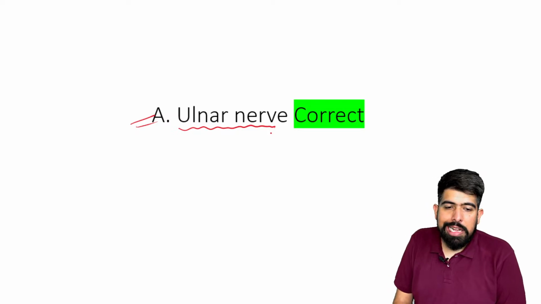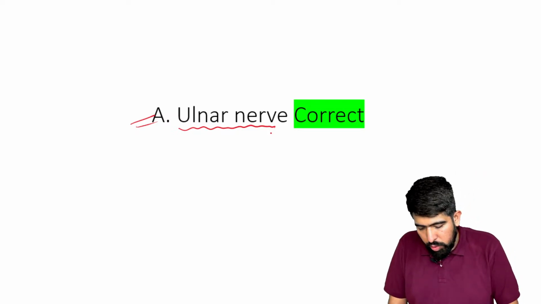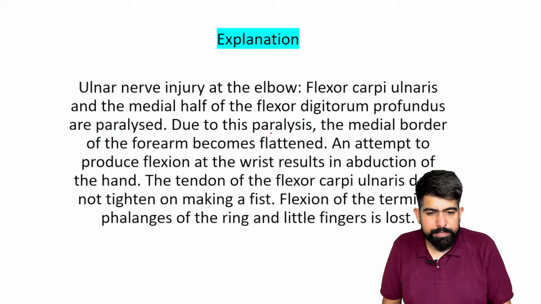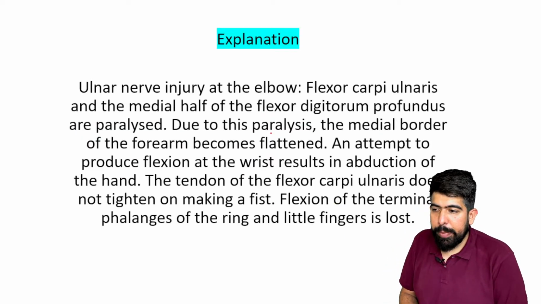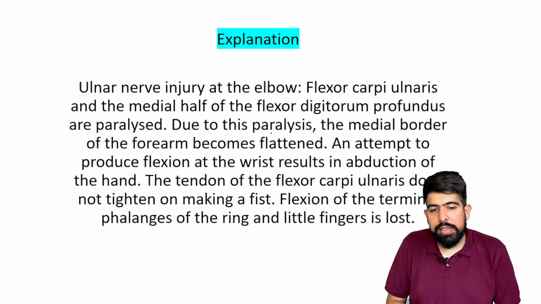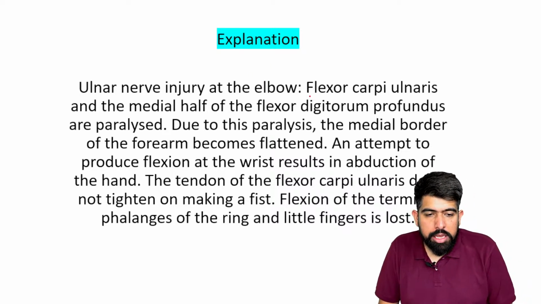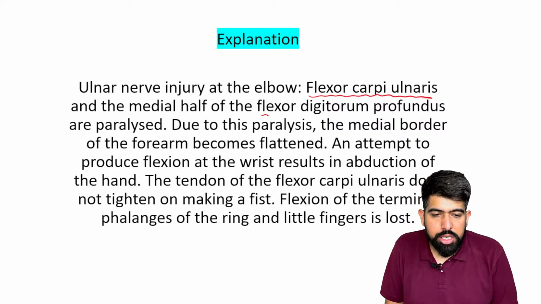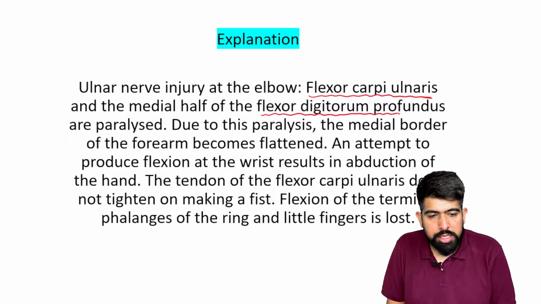So this will be the ulnar nerve, right? Why will it be the ulnar nerve? If the ulnar nerve is injured at the elbow, the flexor carpi ulnaris and the medial half of the flexor digitorum profundus are paralyzed.